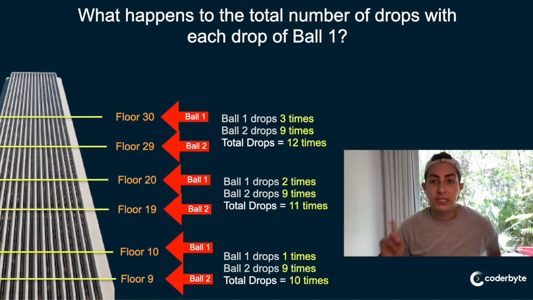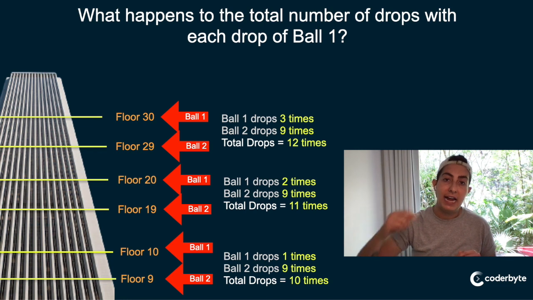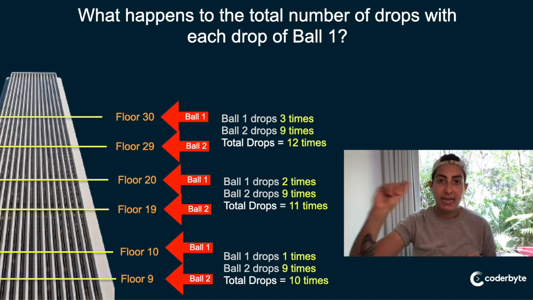So if it grows each time by 1, maybe instead of skipping the same number every single time, we can skip a different number every single time. So if it's growing by 1, we can compensate for that by making ball 2 drop 1 less each time, aka skipping 1 less floor each time with ball 1, right? So that way, as we add to our cases, we compensate for that ever-growing ball 1 number by making ball 2's number always be 1 less.